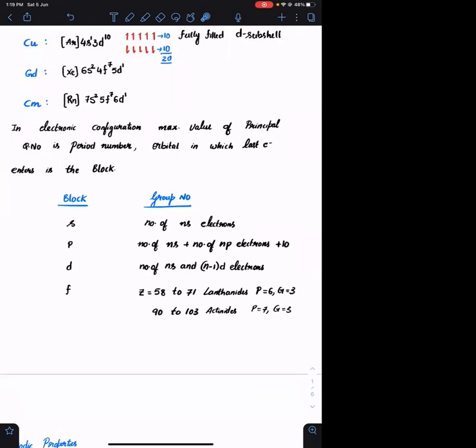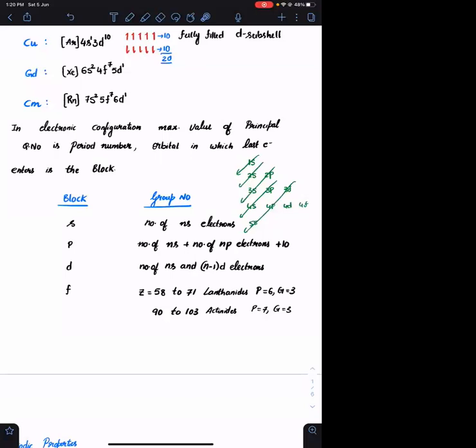What is the first step? The first step is to write the electronic configuration. I hope everyone knows how to write the electronic configuration. Electronic configuration can be written with the help of that Aufbau diagram. Aufbau diagram means you draw something like this, right? 1s, 2s, 2p, 3s, 3p, 3d, 4s, 4p, 4d, 4f, so on and so forth. Then you will be filling electrons along these lines. Agreed? Remember?